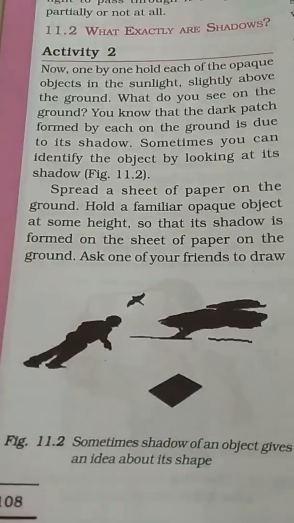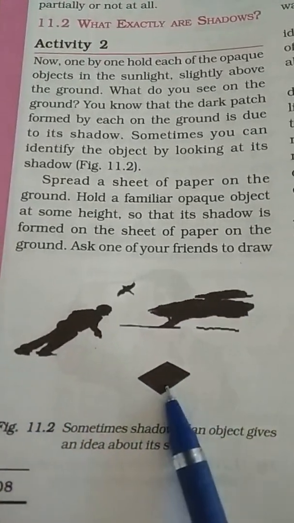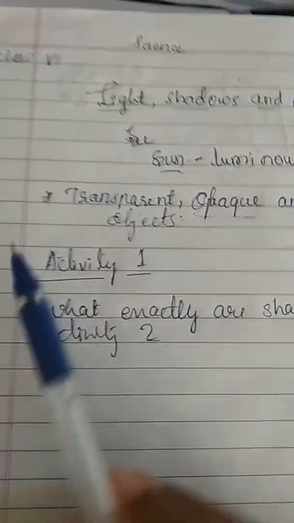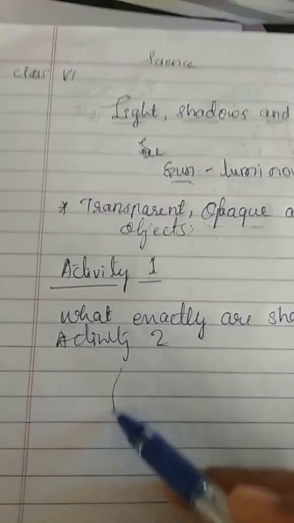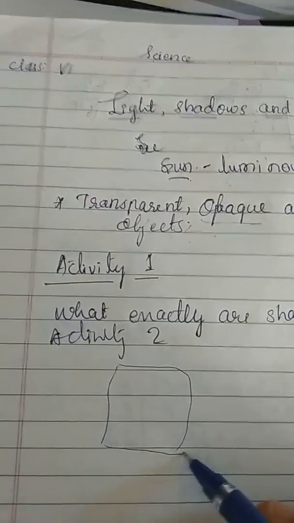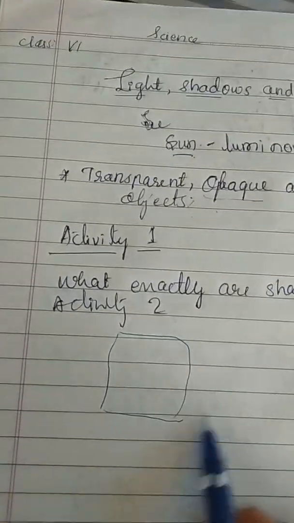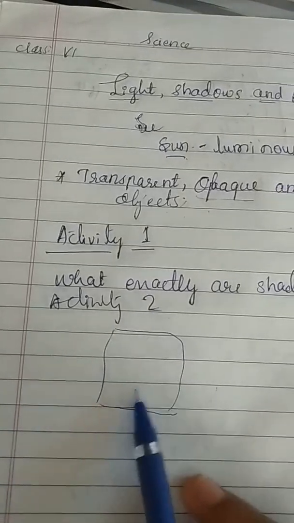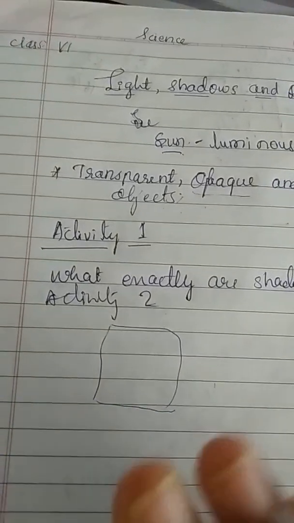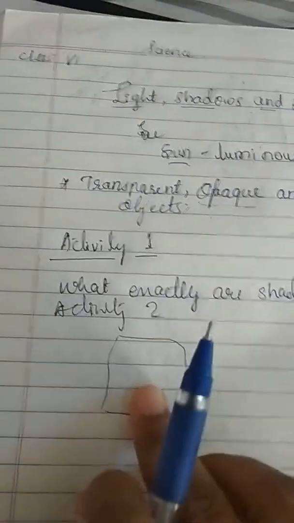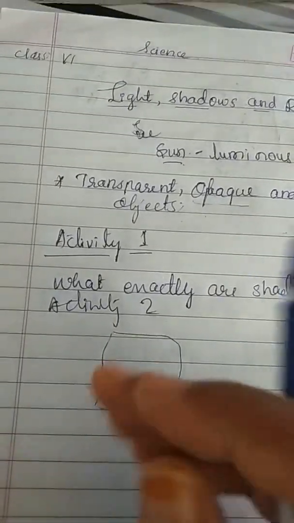We can identify it clearly. A tree. Yes, a book. This is a man. Draw the outline of the shadow while you are holding the object. Draw the outline of the shadow of other objects in a similar way. Now ask some friends to identify the object from this outline. Easily we can say it is a textbook or a notebook.